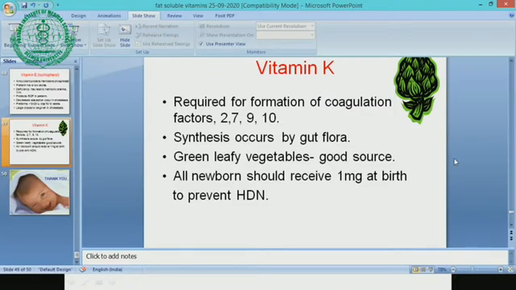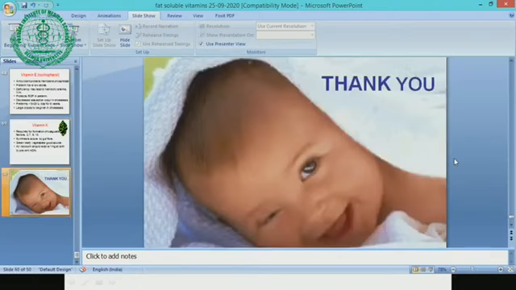Let's see. Okay. So thank you very much, and stay home, stay safe. And do read vitamin A and all the fat soluble vitamins. Out of that, vitamin A and vitamin D are very important from your point of view.